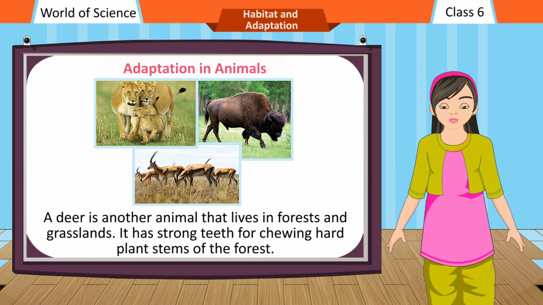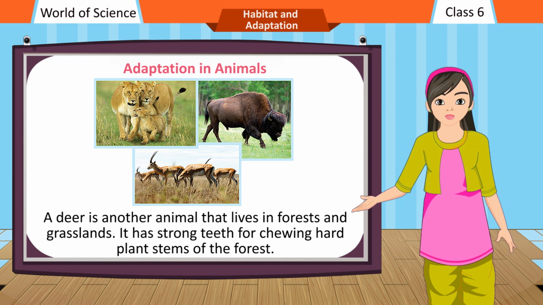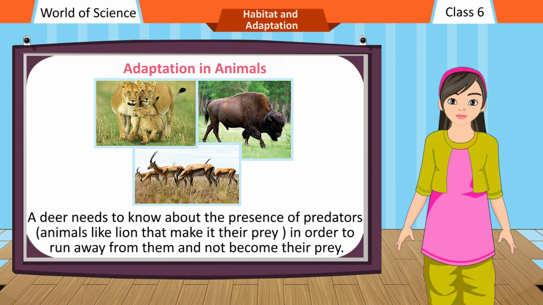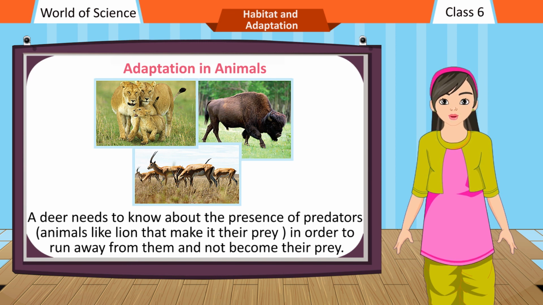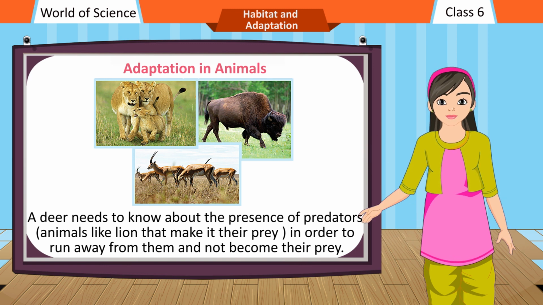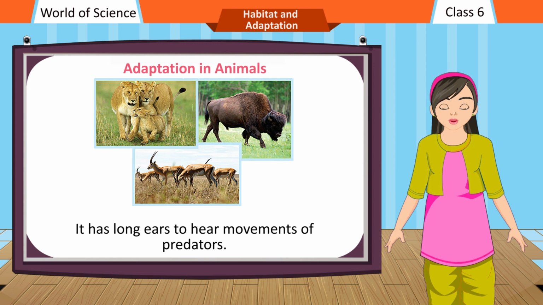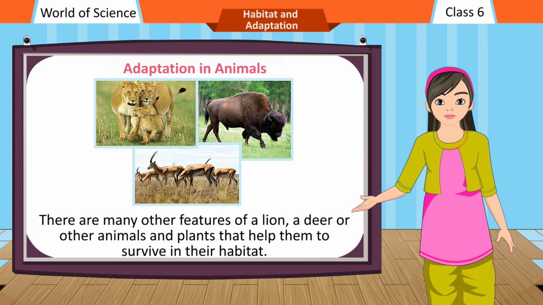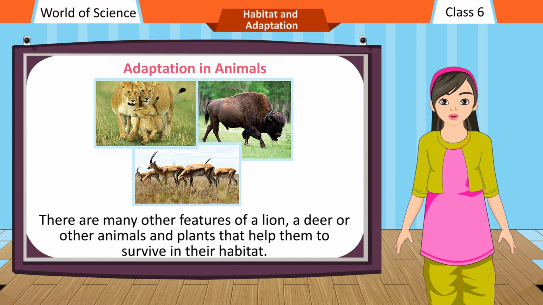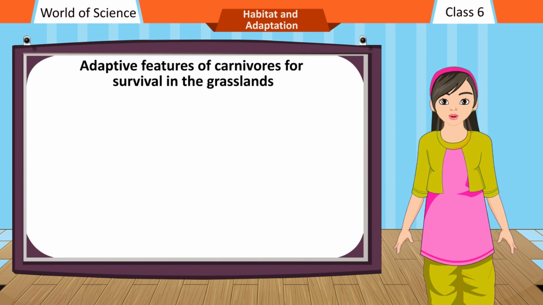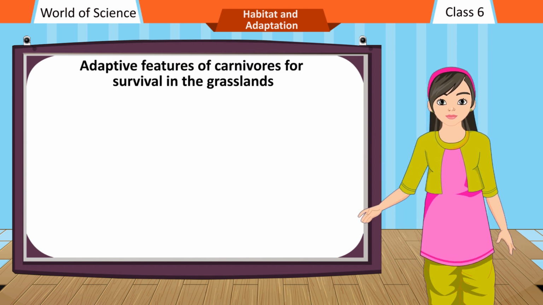A deer is another animal that lives in forests and grasslands. It has strong teeth for chewing hard plant stems of the forest. A deer needs to know about the presence of predators, animals like lion that make it their prey, in order to run away from them and not become their prey. It has long ears to hear movements of predators. There are many other features of a lion, a deer or other animals and plants that help them to survive in their habitat. Adaptive features of carnivores for survival in the grasslands.